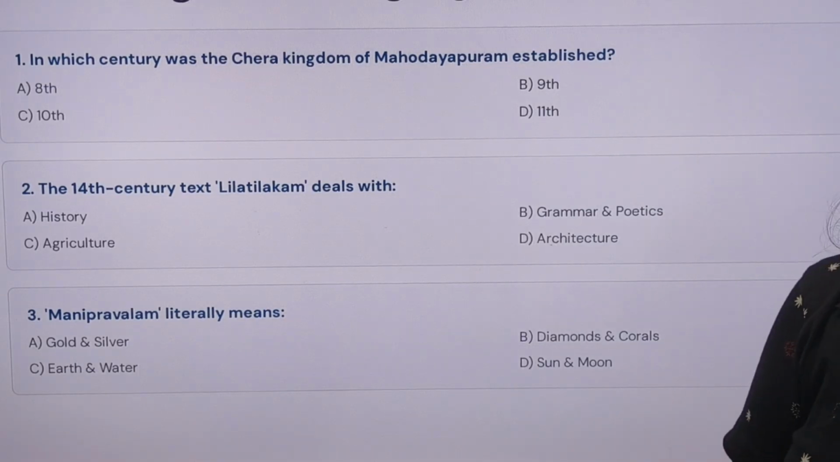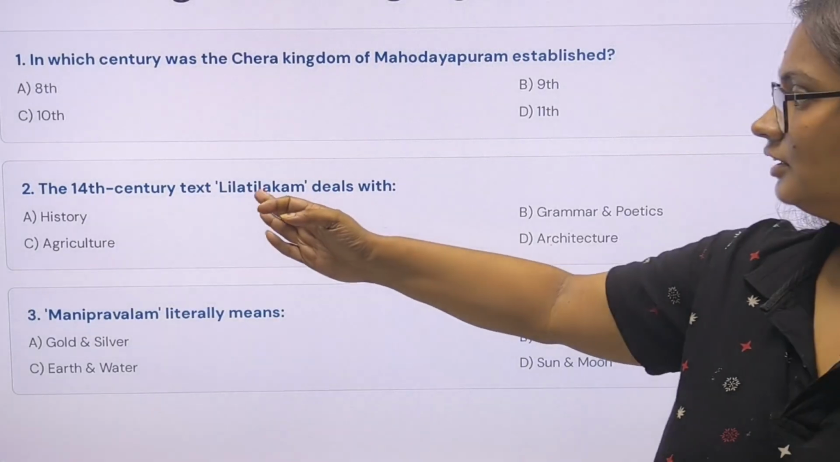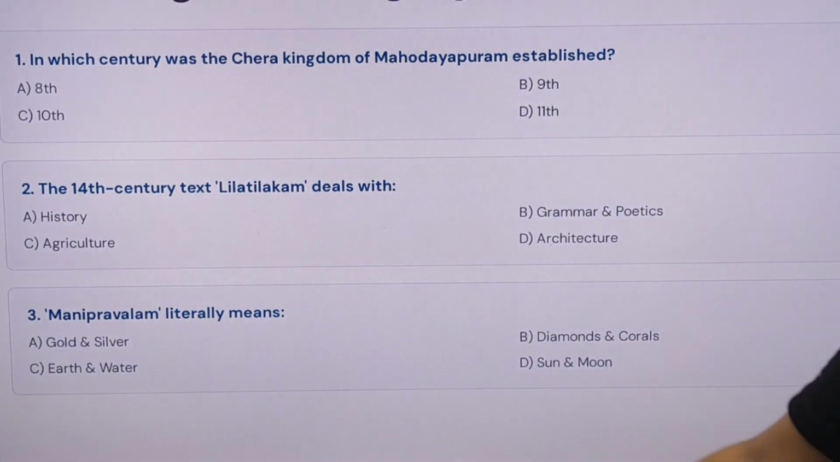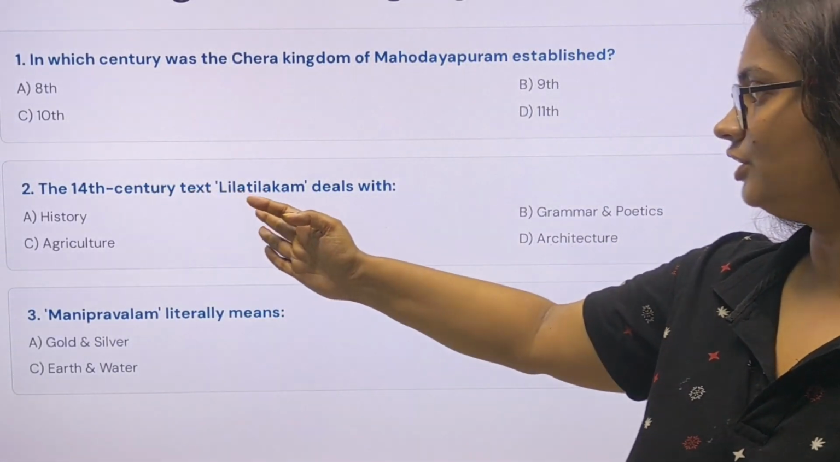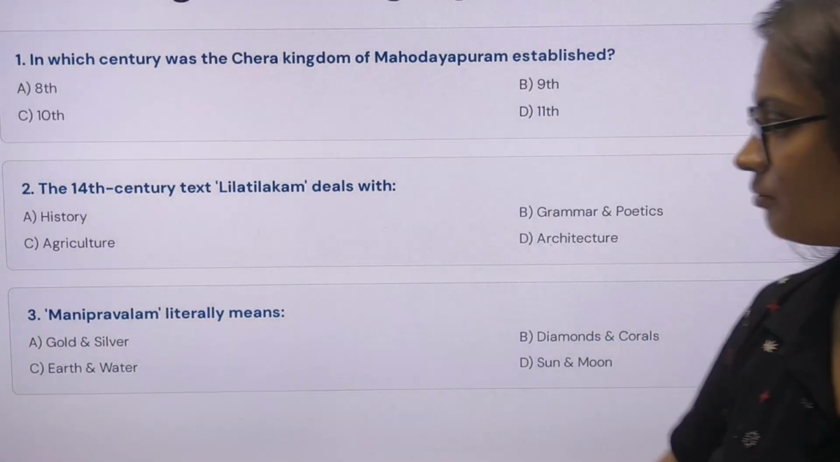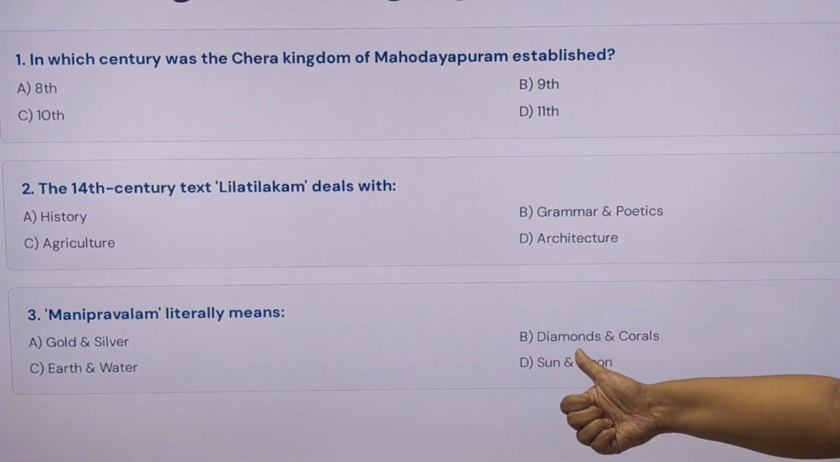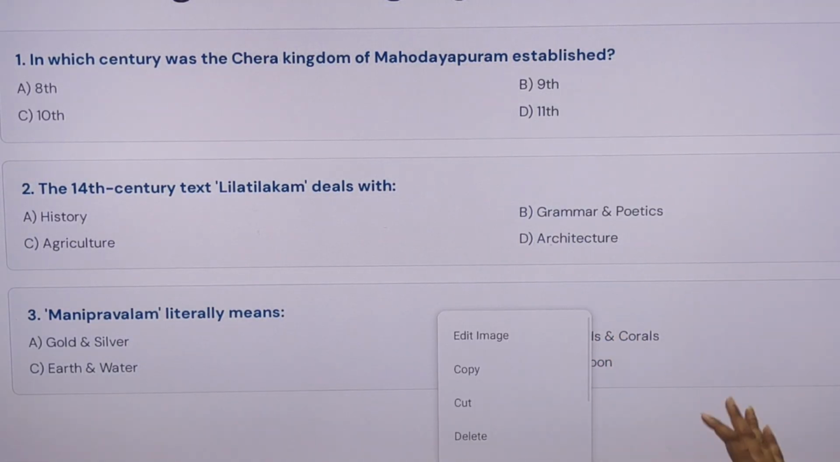There is a fusion of literature. We read about that, Lila Tilakam. Okay, so that is a 14th century text. Lila Tilakam deals with grammar and poetics. And there is also another thing, Manipravalam literally means diamonds and corals.